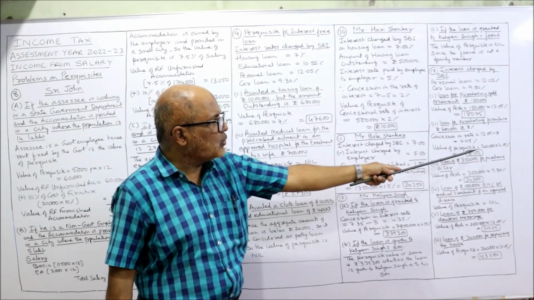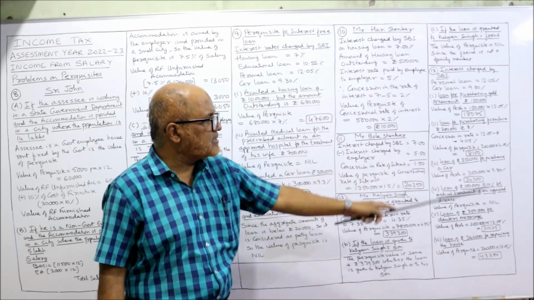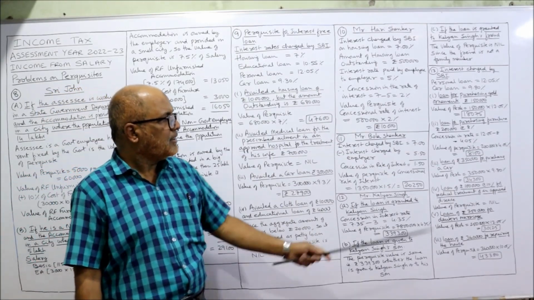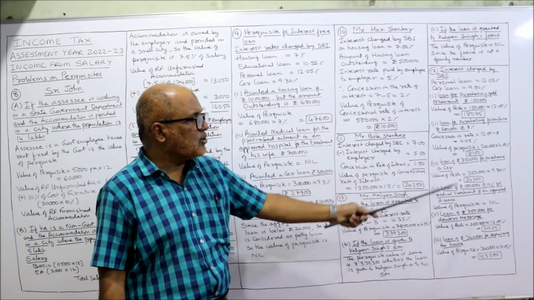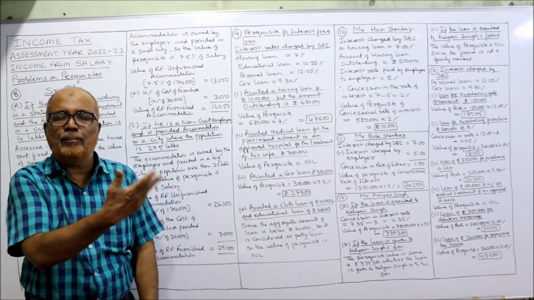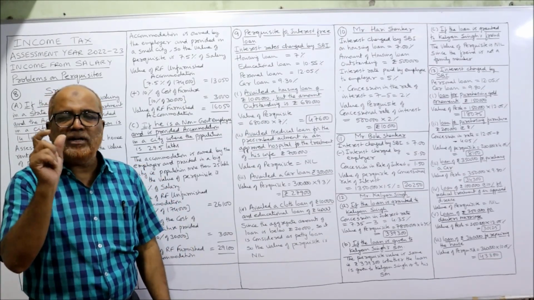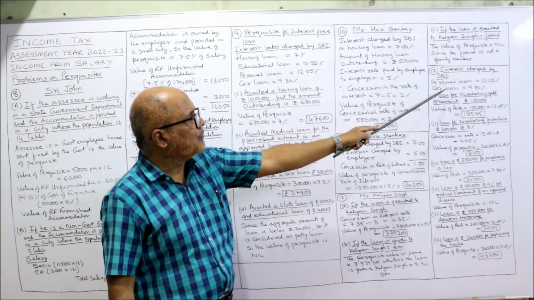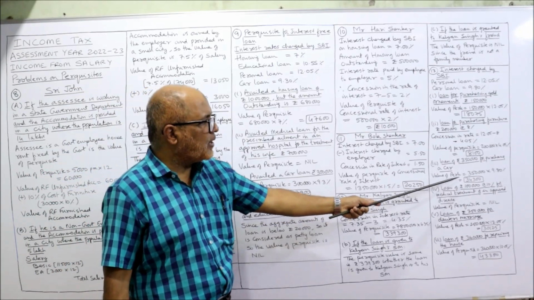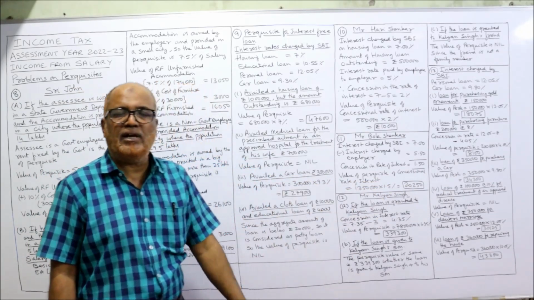So value of perquisite 2 lakh into 4.05%, 8,100. 2 cases completed. Third case, loan of 3,50,000 for purchasing a car, interest-free loan taken from the employer for purchasing a car. So what is the rate of interest charge for car loan? 9.8%. So 3,50,000 into 9.8%, 34,300.